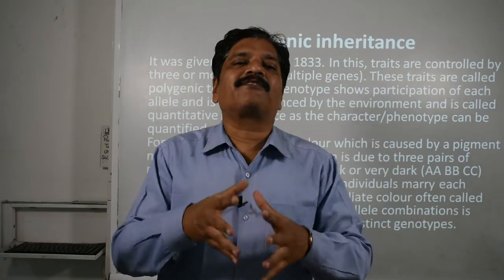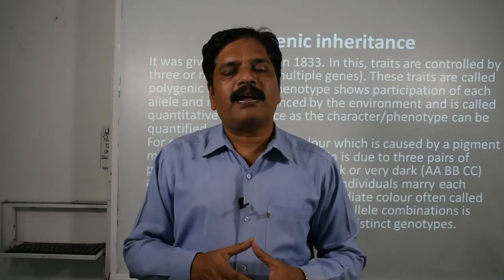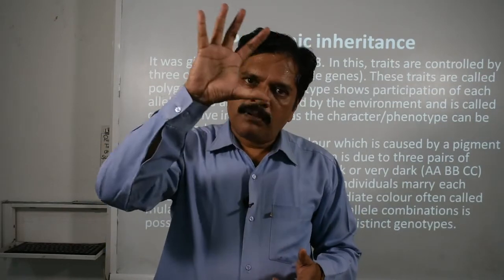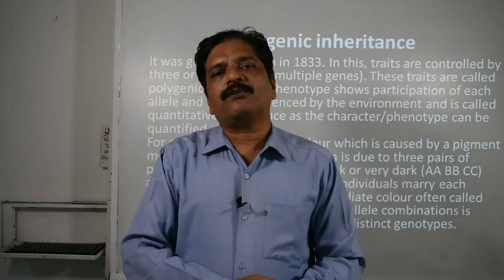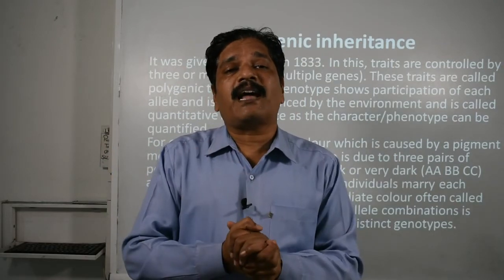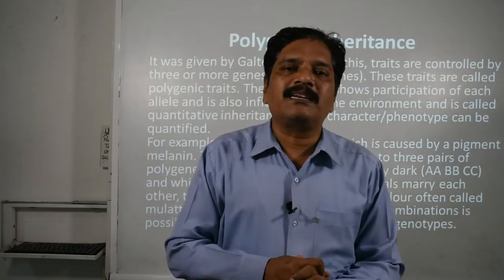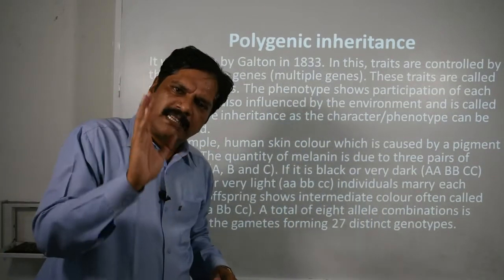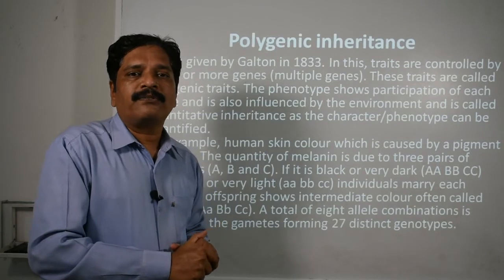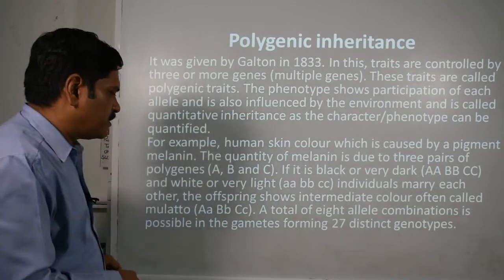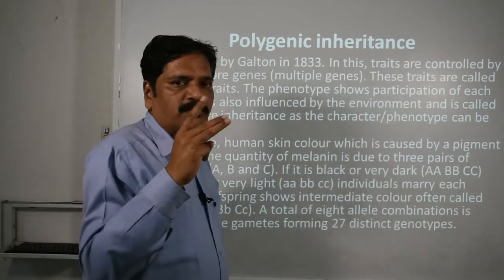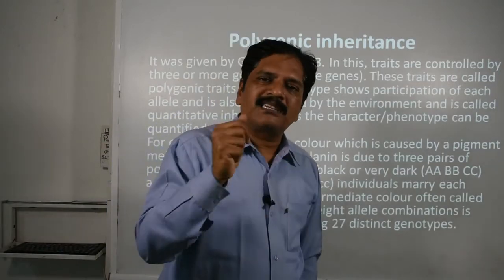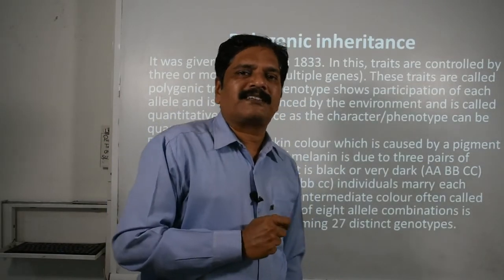These differences are responsible for this, and not only this, some atmospheric conditions are also responsible for deciding the deposition of melanin in the skin. So polygenic inheritance can be easily learned with the help of human skin color, where 3 genes, not a single, not 2, but 3 genes are responsible to decide it.